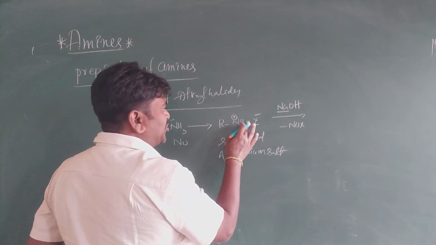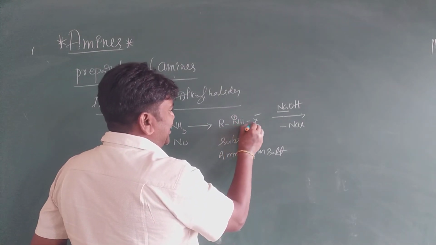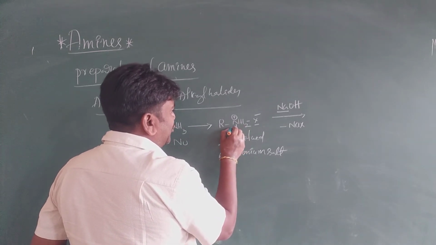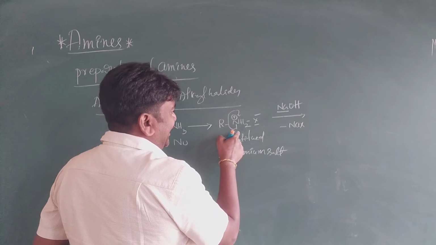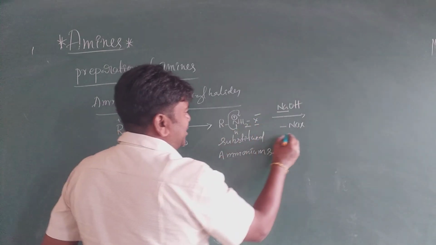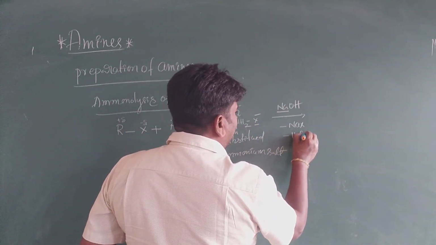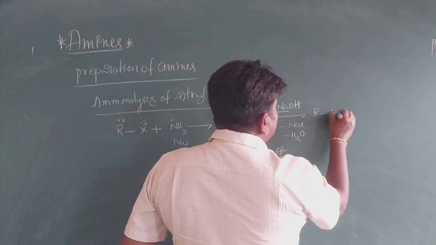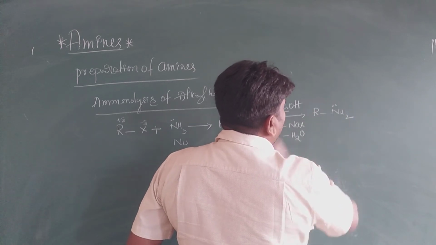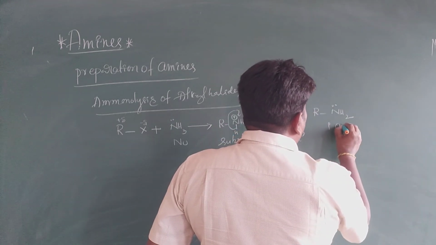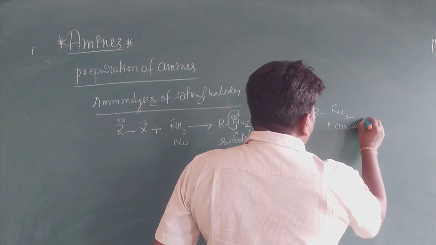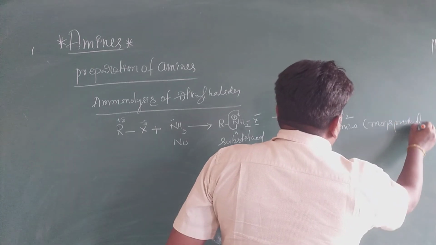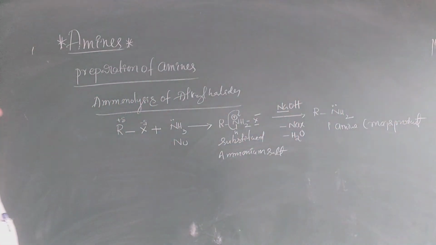Next, in NH3, you have to see here. Suppose NH2 and NH, see there. These two electrons are shifting to nitrogen. It is attached with OH-, and H2O, a water molecule, is eliminated. Next, there is R, NH2, with a lone pair. This is a primary amine. The primary amine is the major product, my dear students.